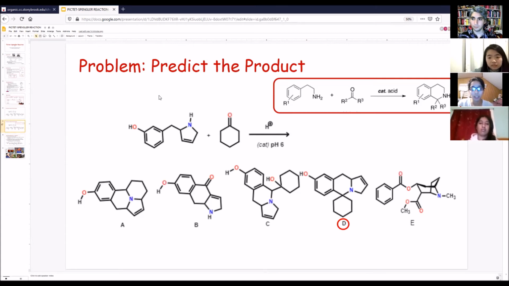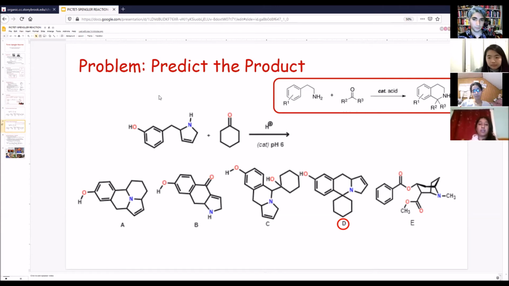We can eliminate E right away because that's cocaine. I don't know how that got there, but moving on. The aryl ethylamine has to stay conserved in the reaction. Choice B is wrong because the aryl ethylamine is not conserved in that product. So we already eliminated one choice. It is conserved in A, C, and D.